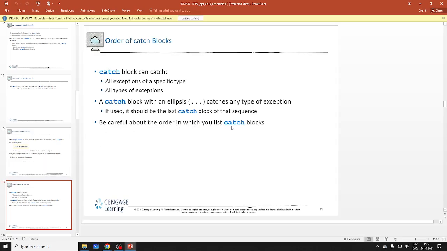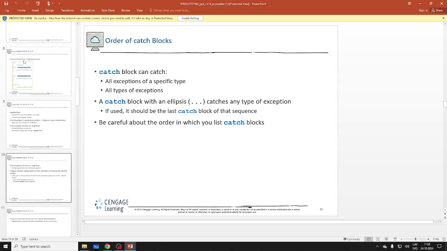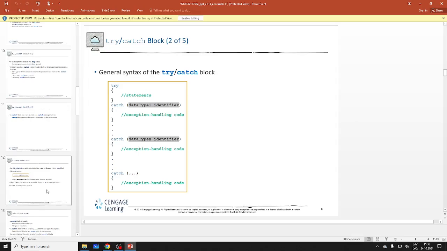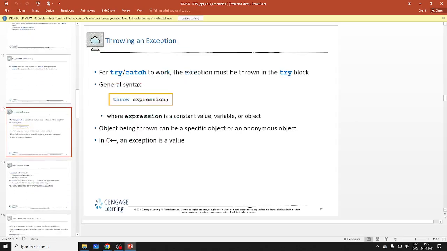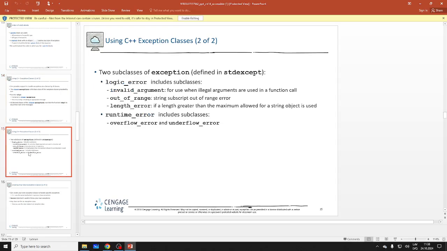Be careful about the order in which you list catch blocks, right? The order matters. The order of your blocks here matters. All right, let's take a look at an example. This is, I think, example 2, right?